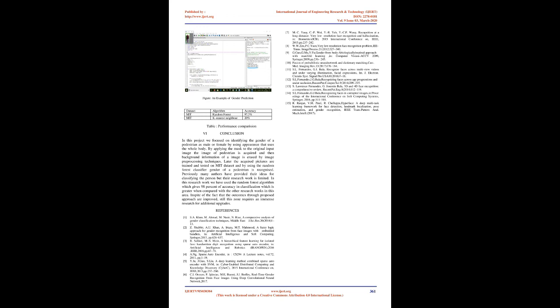Previously many authors have provided their ideas for classifying the person, but their research work is limited. In this research work we have used the random forest algorithm, which gives 98% accuracy in classification, which is greater when compared with the other research works in this area. Although the results through the proposed approach are improved, this area still requires immense research for further improvements.